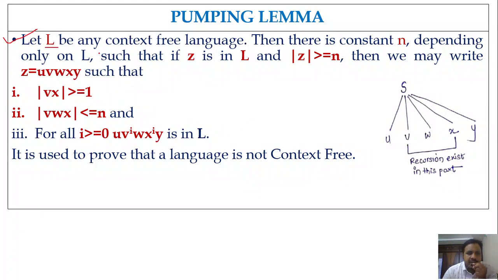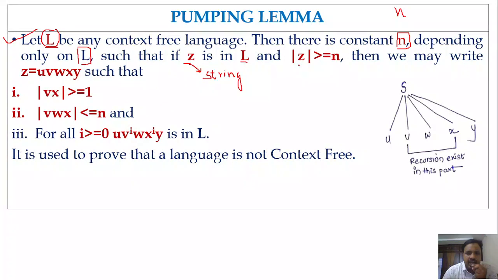Let L be any context-free language. So consider that capital L is a context-free language. Then there is a constant n. Here we are taking a constant n depending only on L. So this value of n depends upon the language that we select, such that z is in L. Here z is a string, right? So small z is a string that belongs to the context-free language, capital L.